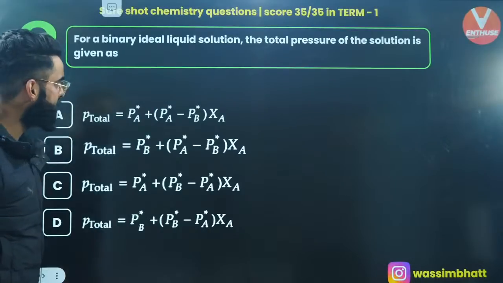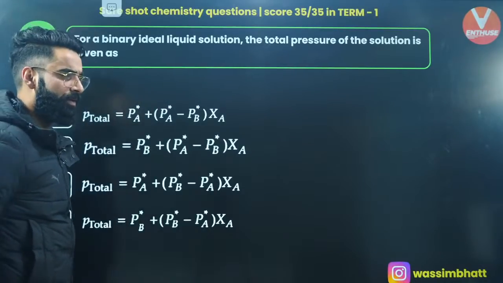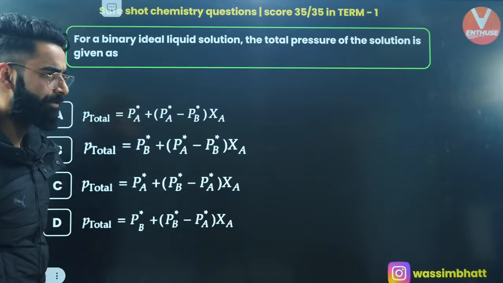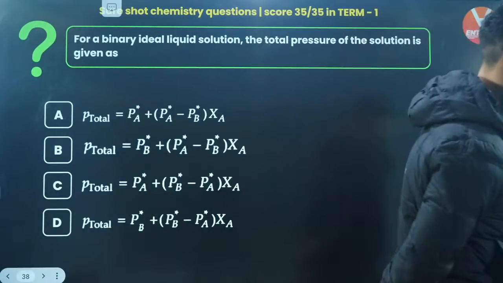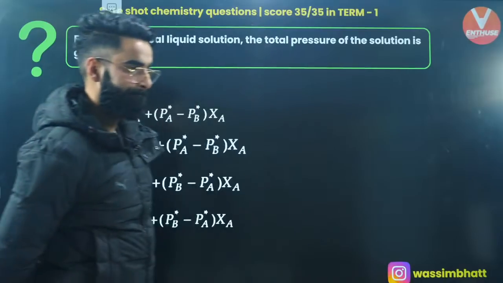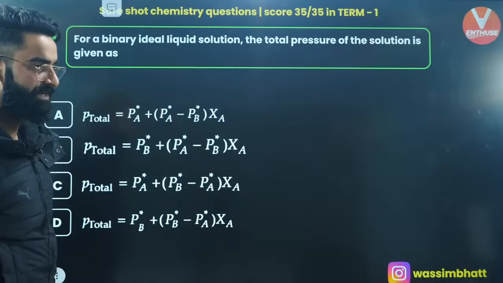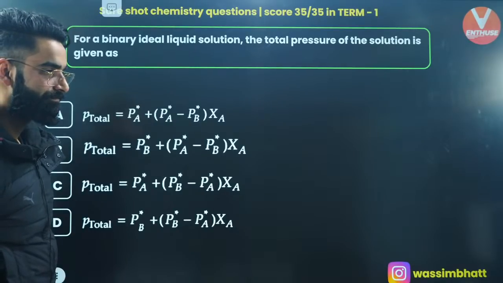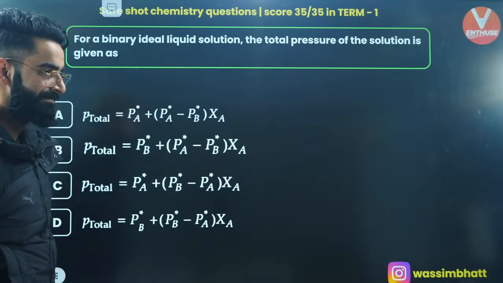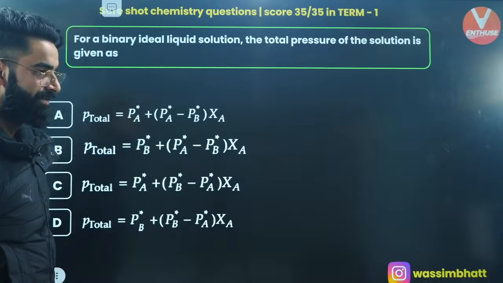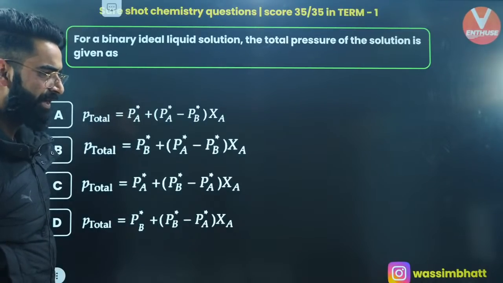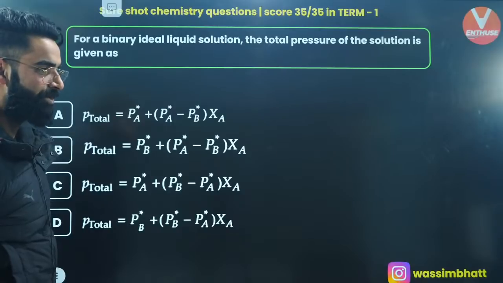The first question on your screen is from the chapter Solutions. Kill this one. I want you to kill this one. I'm not going to solve this. Kill this one fast. Fast, people. I'm looking at your chats. What do you think about this one? Flood the chat box with the correct answers. I want answers from you.